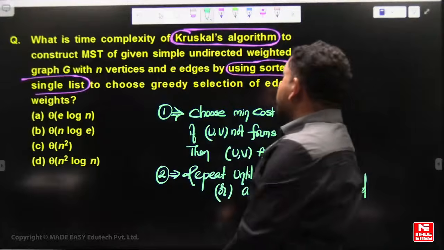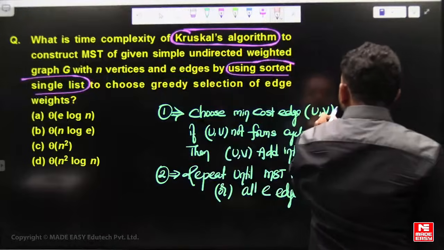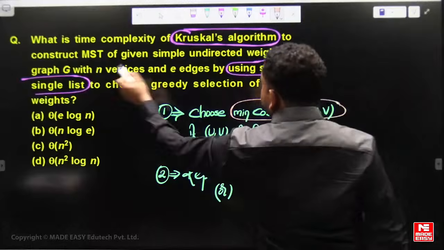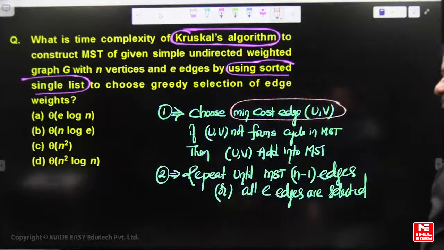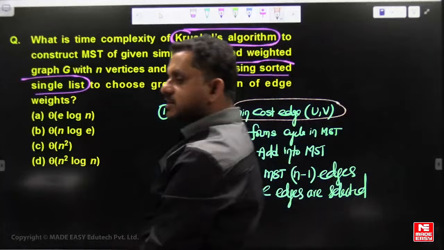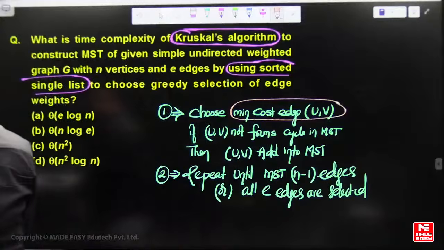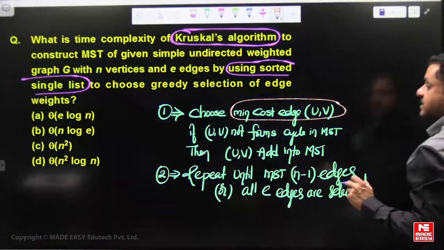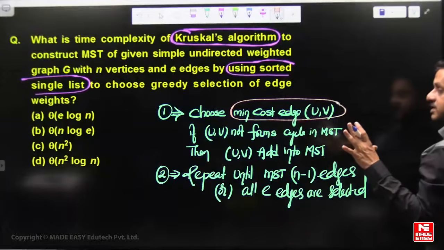Now, to choose this minimum cost edge, a sorted single linked list is used.